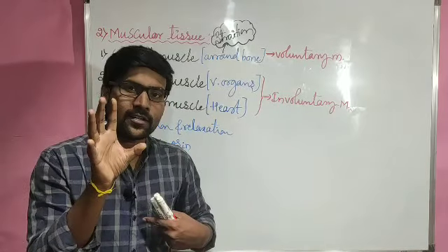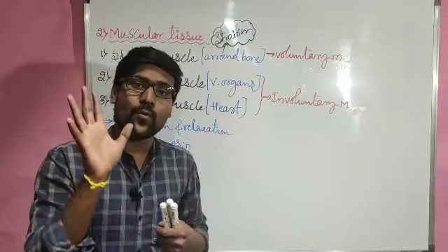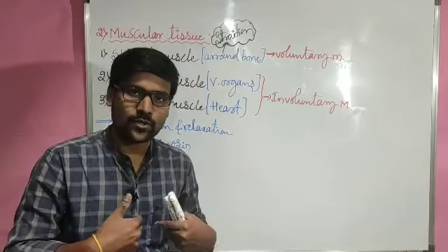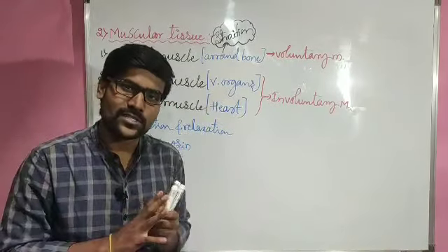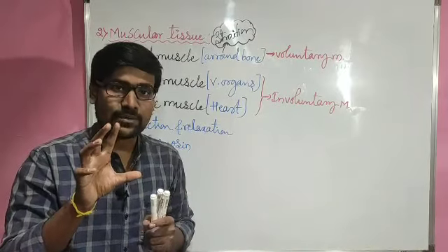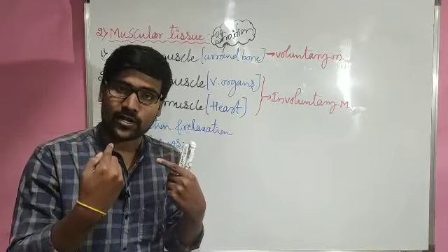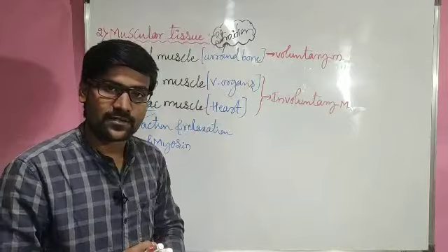Now tell your stomach to stop the movement and stop the digestion. Will your stomach obey your order? Whatever you say or think, the stomach will continue its movement. That means stomach muscles are not working to our will. So that is involuntary muscle.